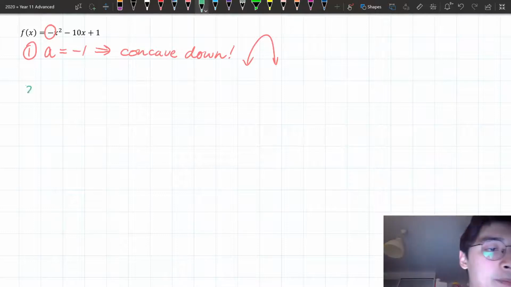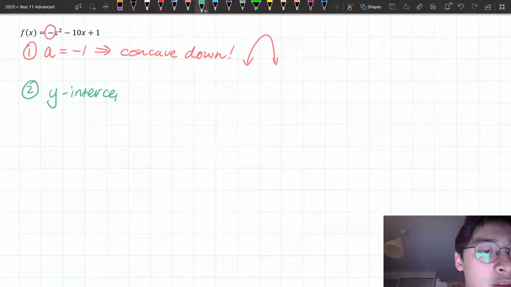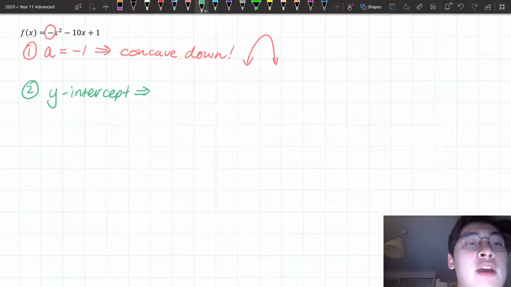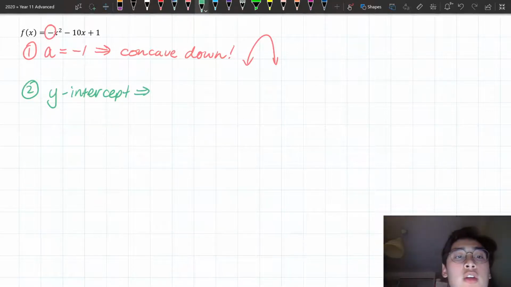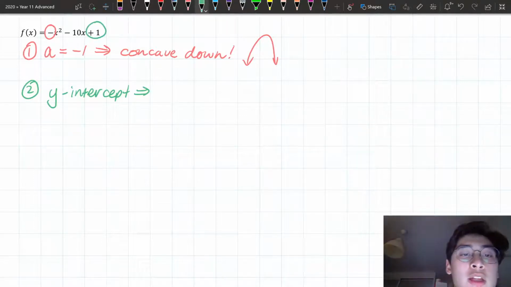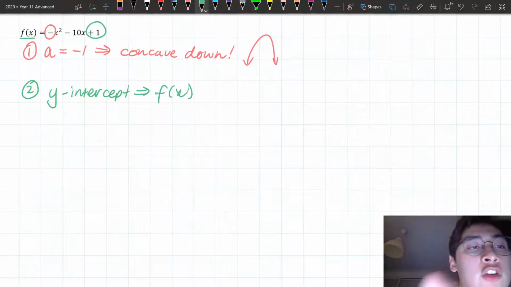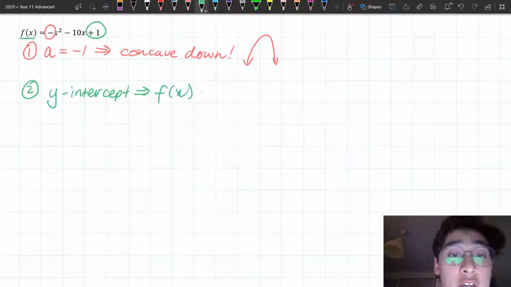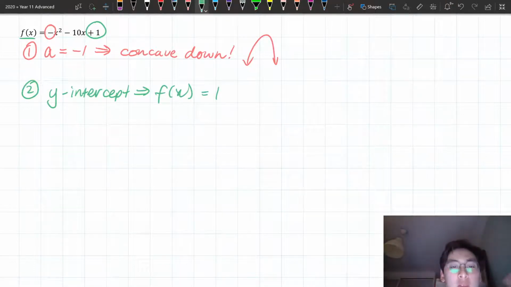The second step, the Y-intercept. So I want to check the Y-intercept. Now the sneaky trick that I taught you was that we just look at the constant term at the end. So here it's going to be plus 1. So I'm going to write f of x. If you notice there's f of x here, it's not y is equal to. So I'm going to keep my notation consistent with what the question has. So I have f of x is equal to 1.